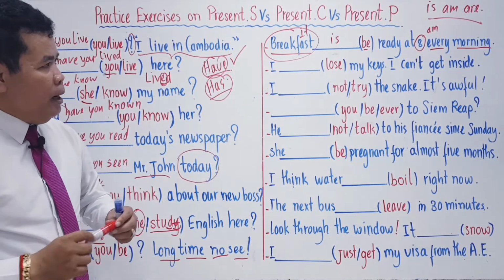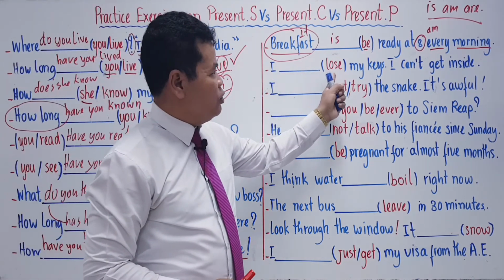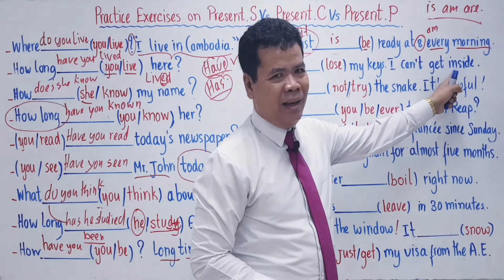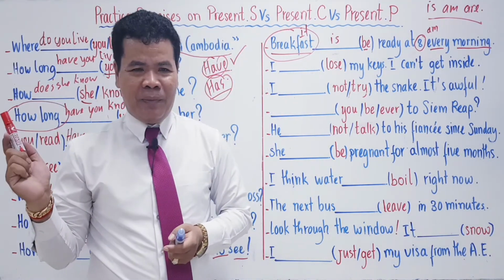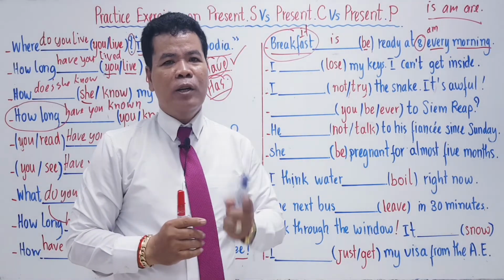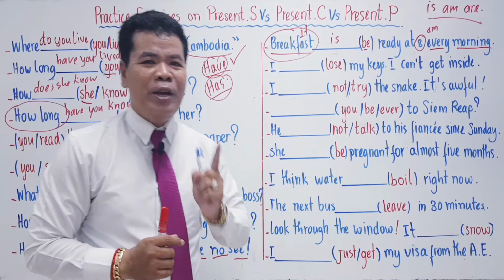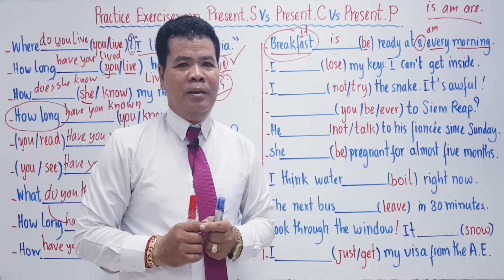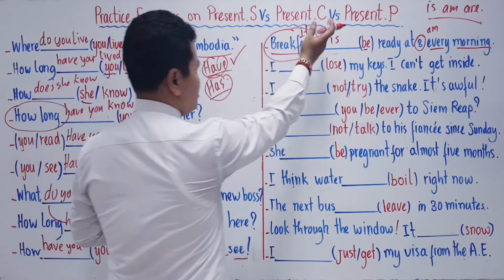Right? Let's go to the next one. I blank. You got lost my keys. I can't get inside. As I have told you, something that happened in the past and it showed the result in the present time. What do we use? We have recently studied. Okay? So what are we going to use now? Are you going to choose present simple or present continuous or present perfect?